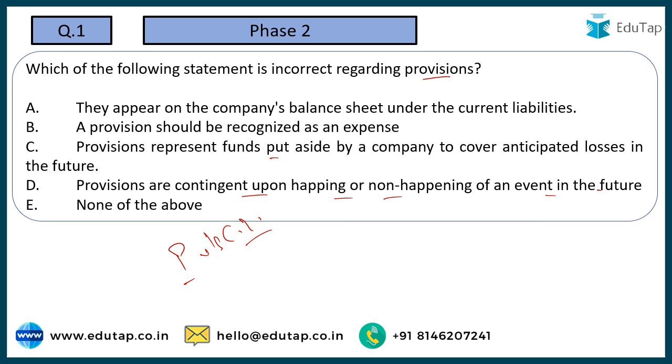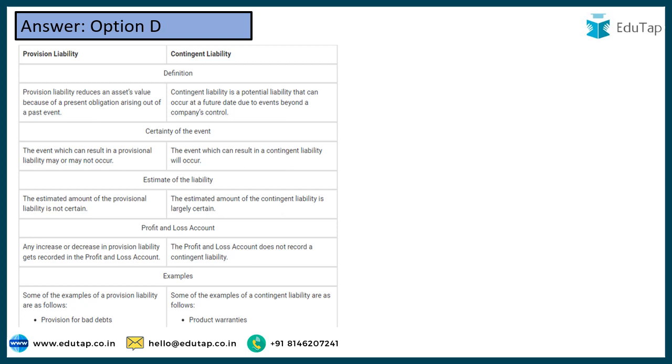For example, if a case in the court is pending against us, this case may result in an outflow of funds or it may not, depending on the outcome of the case. So option D pertains to contingent liabilities and not provisions. So clearly this is going to be the incorrect one, and this is going to be the answer to this particular question. You have to have a basic understanding of the differences between provisions and contingent liability. We have tried to bring down all these differences on this slide, so you can simply read these once.